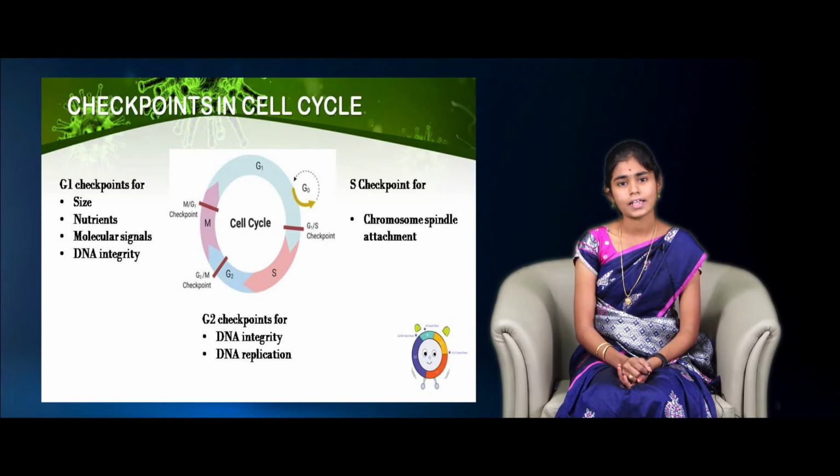And finally, at the end of G2 phase, they check for the DNA replication and DNA integrity. If all are cleared, they move to the next phase. If any malfunction occurs, the phase stops there and starts from the initial stage. If the malfunction is not repaired, it may lead to genetic disorders and it can also give rise to cancer cells.